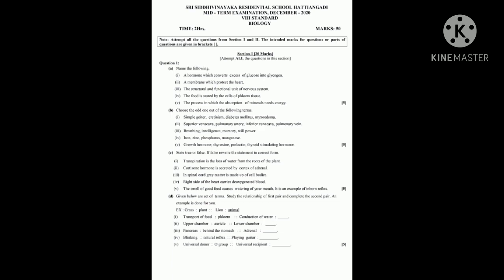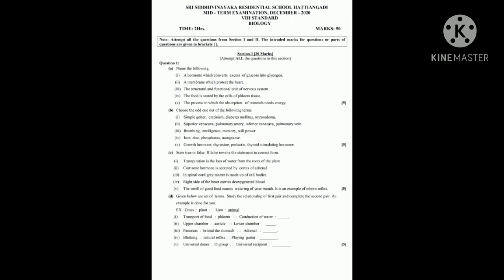Next, given below are sets of terms. Study the relationship of the first pair and complete the second pair. Example is given for you. First one: transport of food, phloem; conduction of water, xylem. Next, upper chamber, auricle; lower chamber, ventricle.